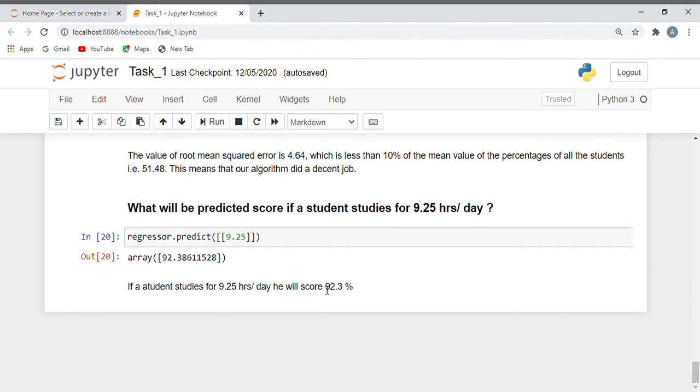There was a question: what will be the predicted score if a student studies 9.25 hours? We just predicted it, and we got a value of 92.38. If a student studies for 9.25 hours per day, he will score 92.3% in his exam.